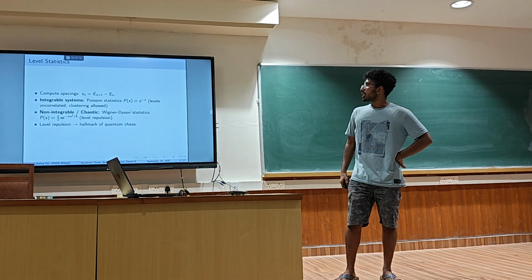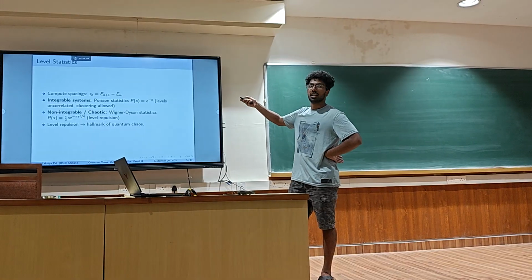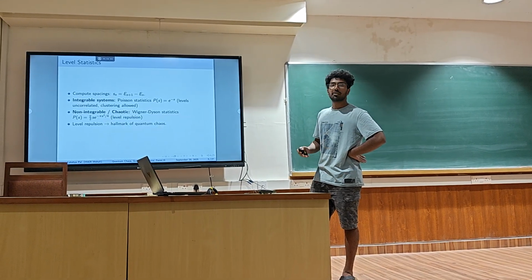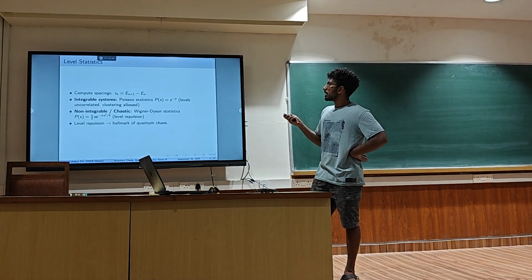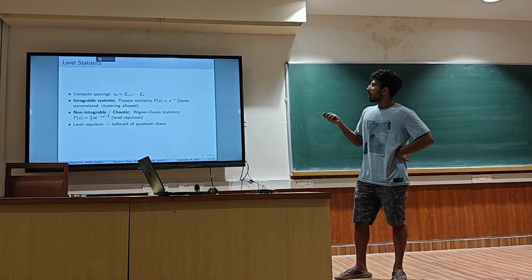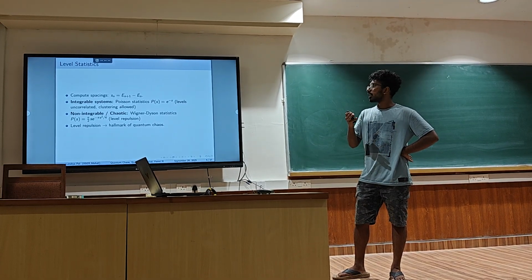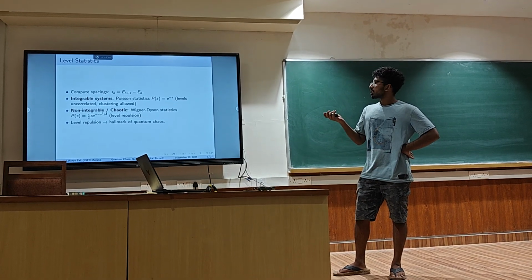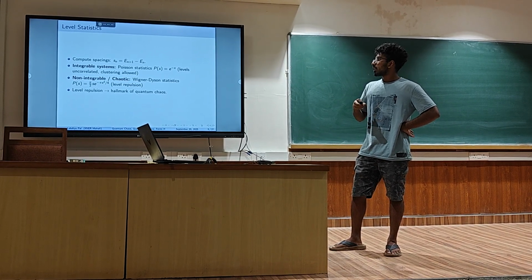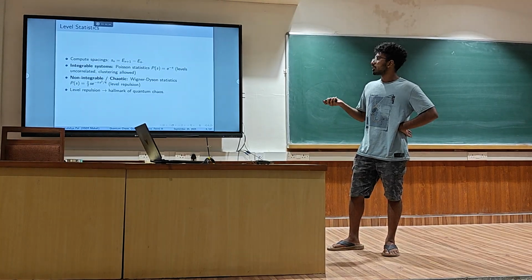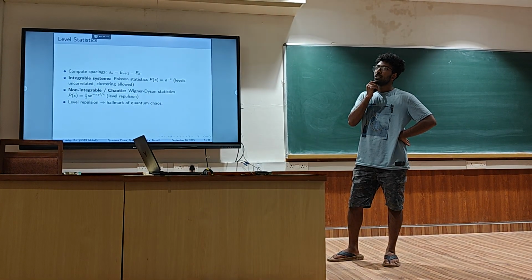So we have something called level statistics. Level statistics is defined as the difference between two adjacent energy levels. This gives us a very good idea about what integrable and non-integrable systems are. For integrable systems, the level spacings are described by Poisson statistics. So they are random. There is no repulsion between these levels. Whereas for chaotic systems, the level spacings have repulsion, due to which you can model the Hamiltonian as a random matrix with Gaussian entries.